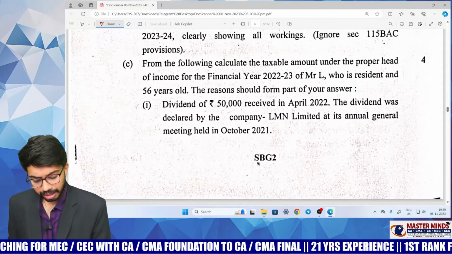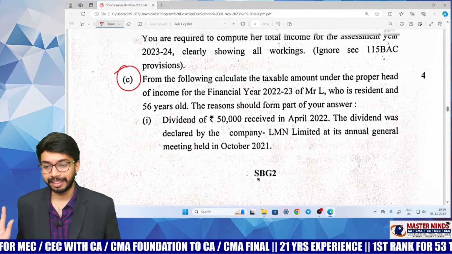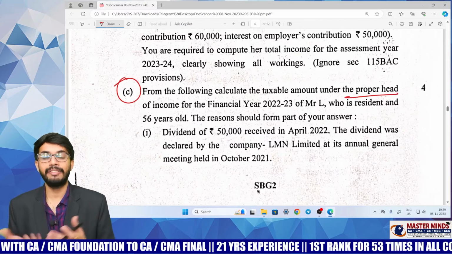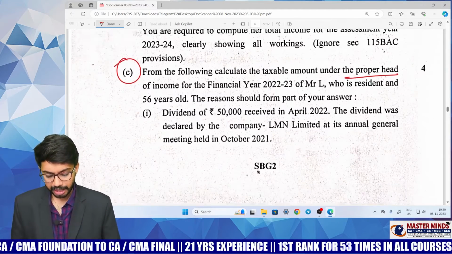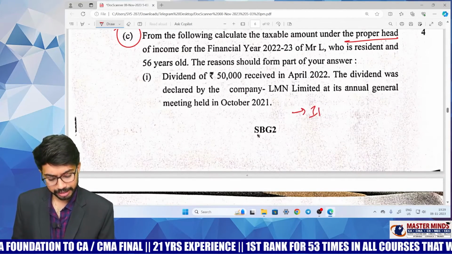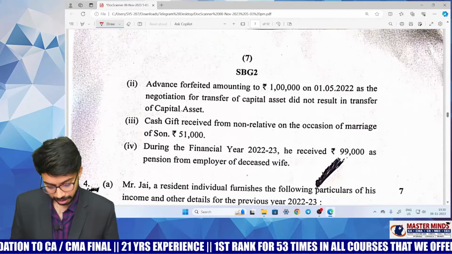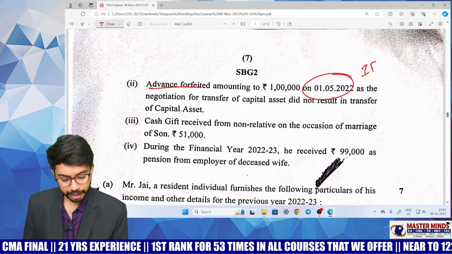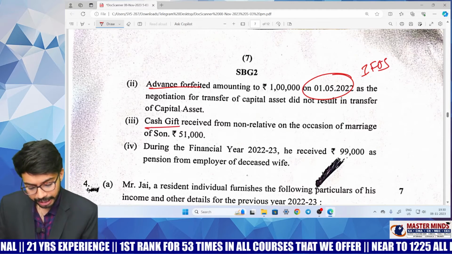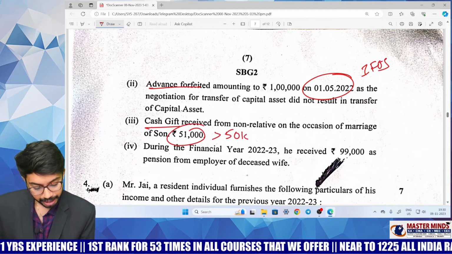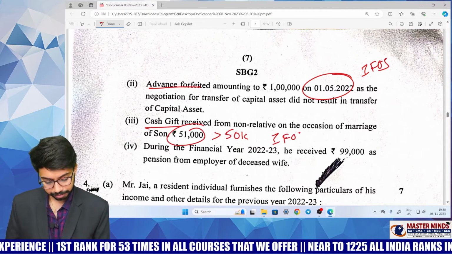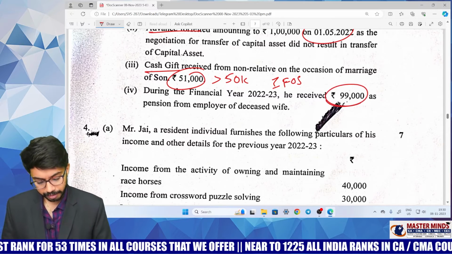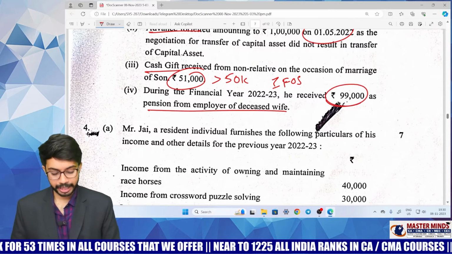See, this question is very simple. He asked you to determine under which head these incomes are taxable. Dividend, this is taxable under IFOS. Advance forfeited, this is on or after 1st April 2014, this is also taxable under IFOS. Cash gift greater than 50,000, taxable under IFOS. And 99,000 pension from employer of deceased wife.